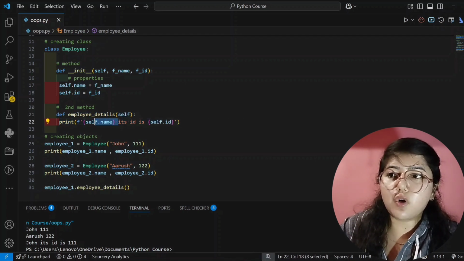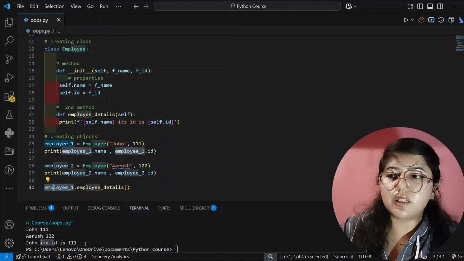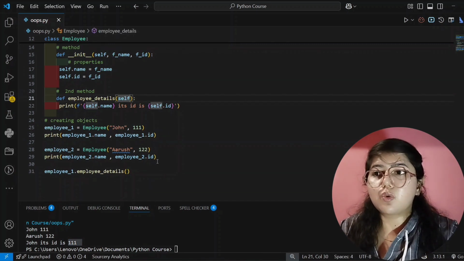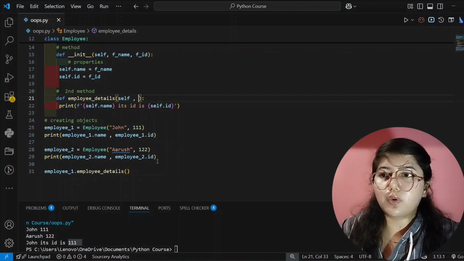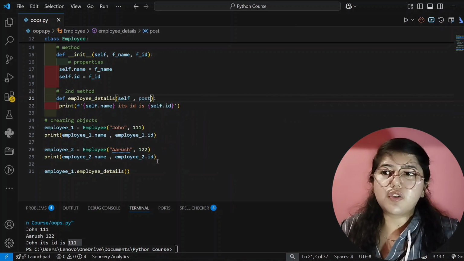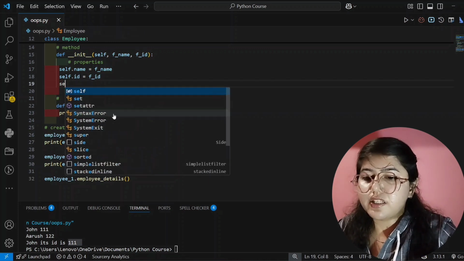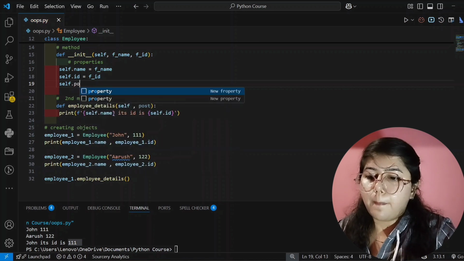I have written here self dot name for the employee 1, that's why our employee name is John. Employee 1 name is John, that's why it's writing here. Its ID is the simple text, that's why it's showing this. And then self dot ID for the employee 1 I'm writing here, that's why it's showing here 111. I hope you understood this part. If you want to create more parameters, you can create here more parameters. If I want to create post, means on which post the employee is working, then for that I have to give here one more, that is self dot post.